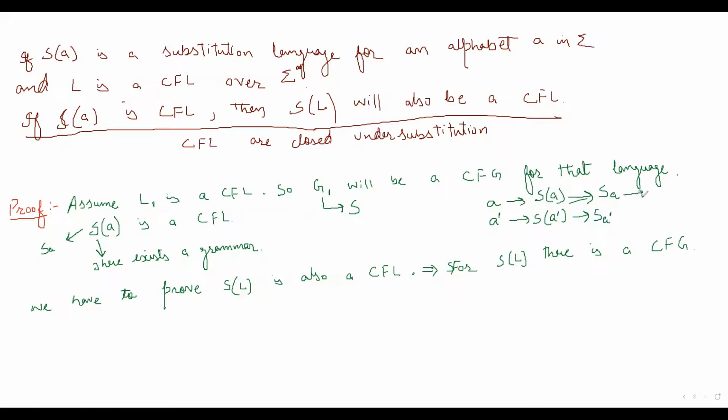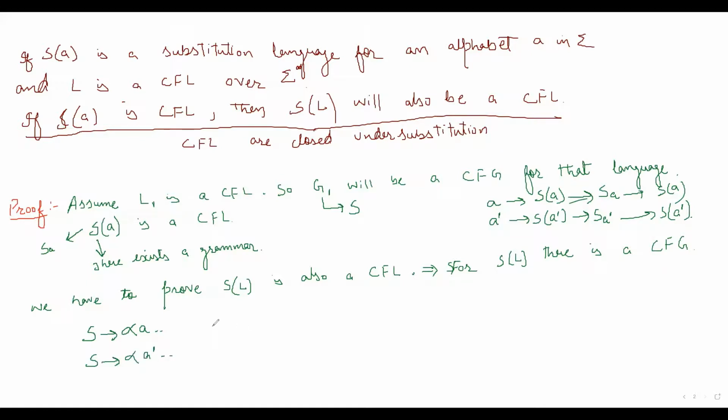So it will generate all strings of S of A, and all strings of S of A dash. G1 is a grammar for L1. So if we have the productions, for example, S gives alpha A something else, and likewise S gives alpha A dash something else.